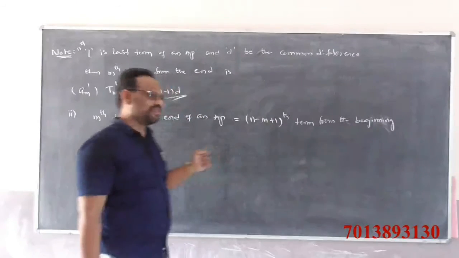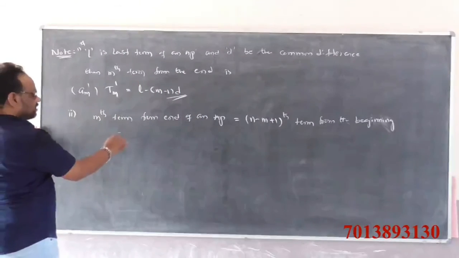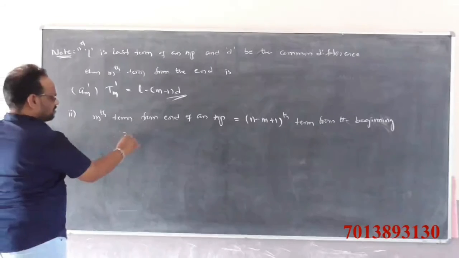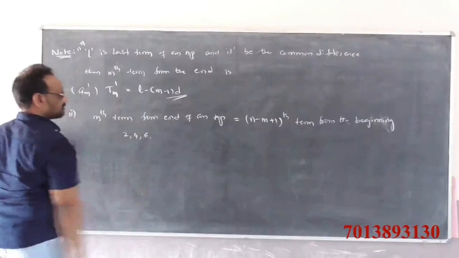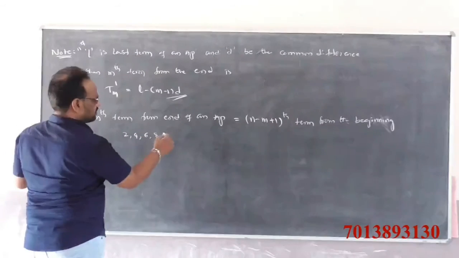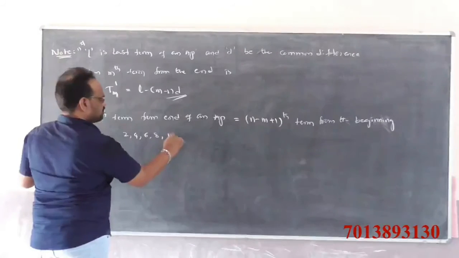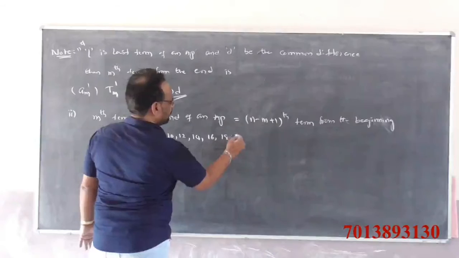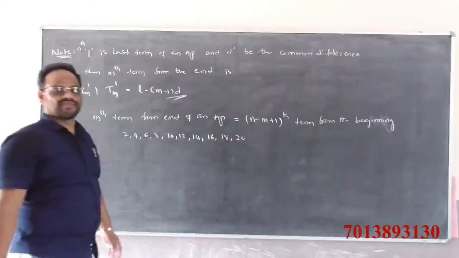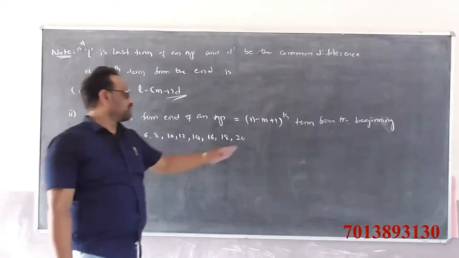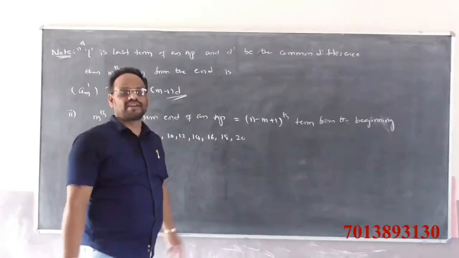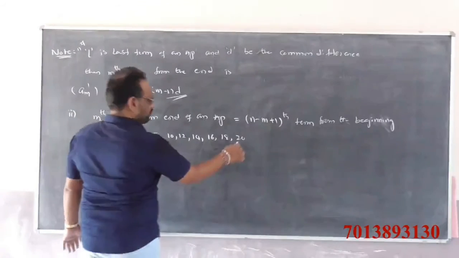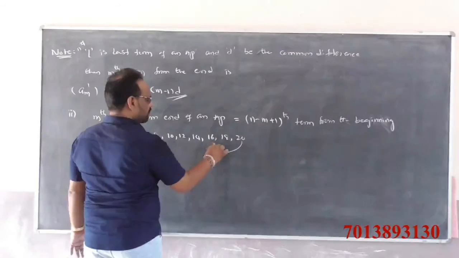How? Let us discuss one example here: 2, 4, 6, 8, 10, 12, 14, 16, 18, 20. We want the third term from the end.